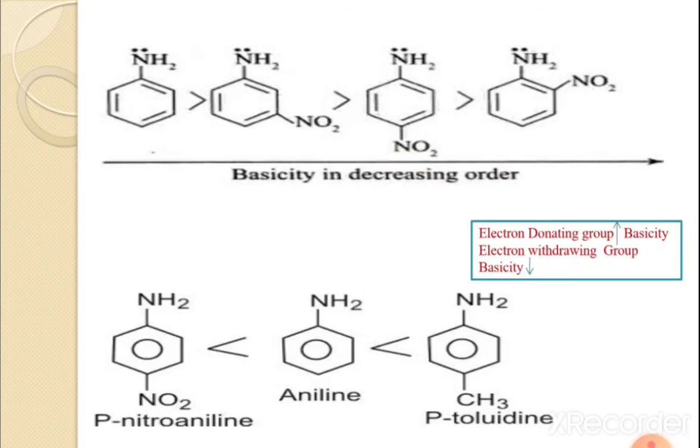That means the electron withdrawing group affects the basicity. Now the simple order given here is para-toluidine, aniline and para-nitroaniline. That means when an electron donating group is present, the basicity increases, while when an electron withdrawing group is present, the basicity decreases.